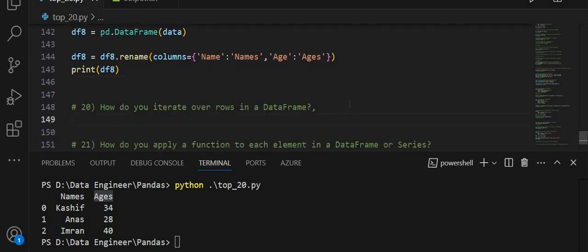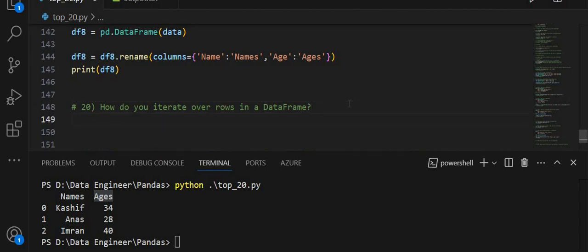The 20th question is, how do you iterate over a data frame?